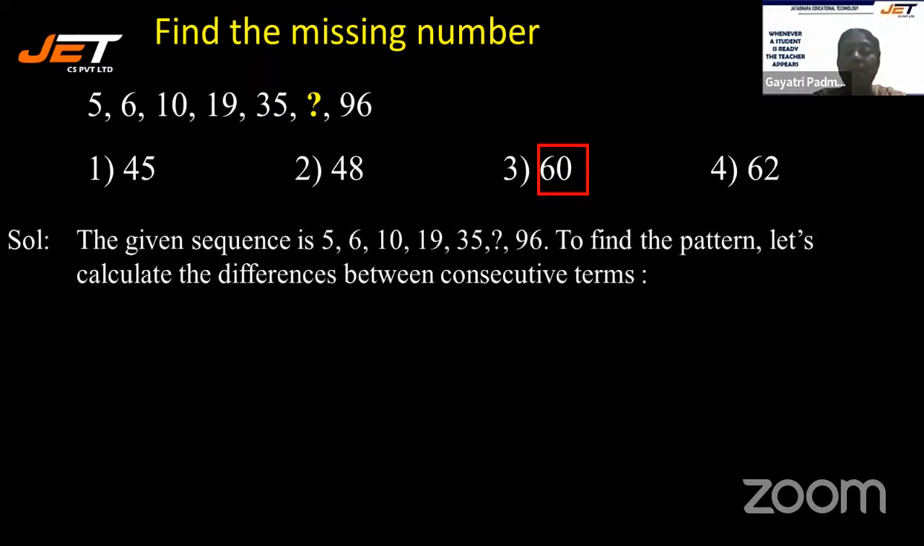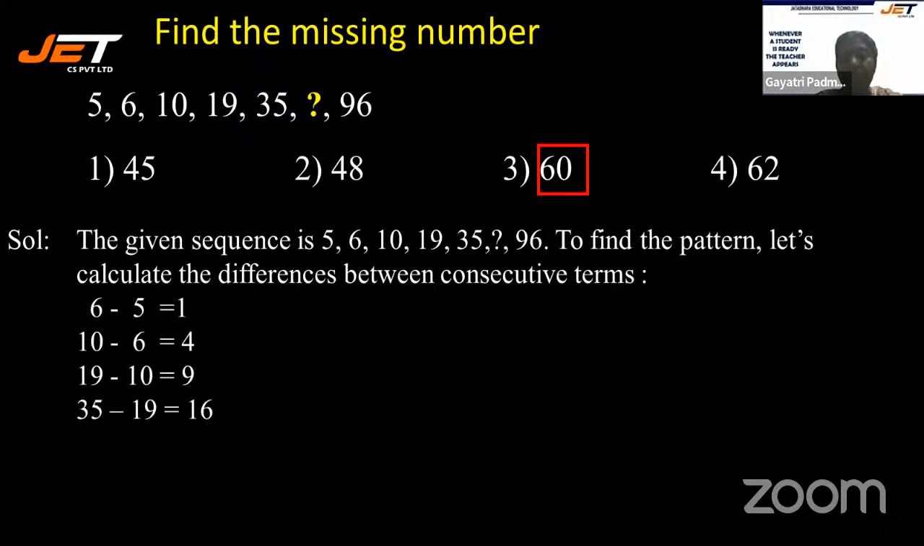How? The given sequence is 5, 6, 10, 19, 35. To find the pattern, let's calculate the difference between the two consecutive terms. 6 minus 5 is 1. 10 minus 6 is 4. 19 minus 10 is 9. Okay. 35 minus 19 is 16.